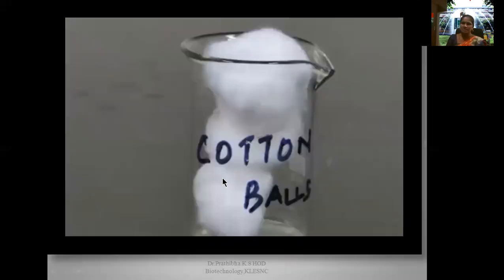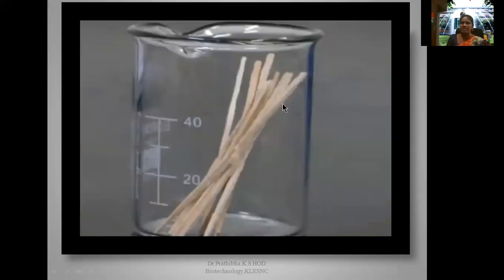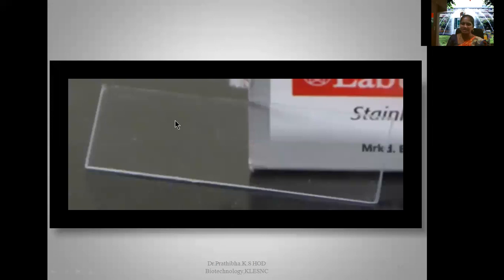And we need spirit to wipe the glass slide and also to wipe the finger, okay, where you are going to take the blood. And we need sterilized cotton balls. Then we need the mixing sticks to mix the blood sample and the anti-sera. We need a clean glass slide free from grease. On this clean glass slide, you can make 3 circles, and you can write the first circle as A, the second circle as B, and the third circle as D.